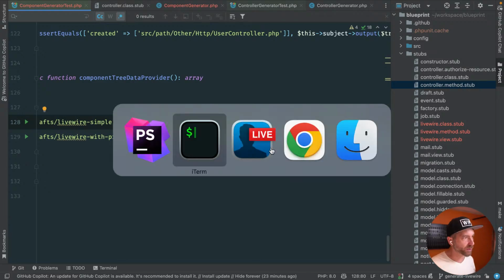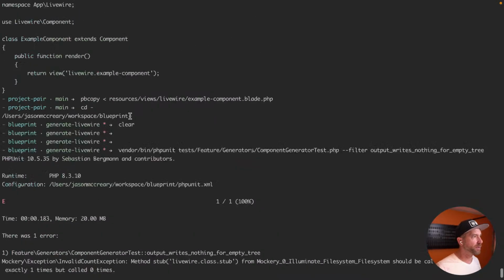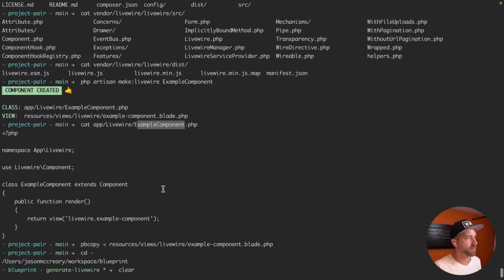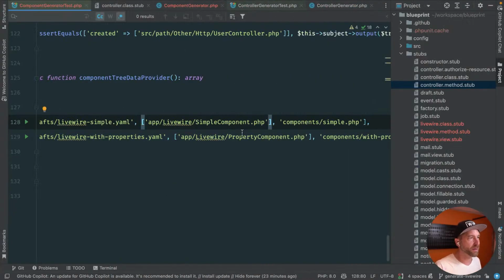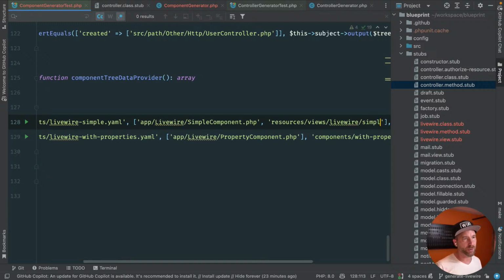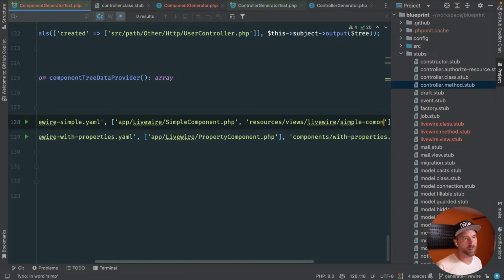What do they do when they generate one? Did they just say like example? Okay, so they just slugify effectively your component name. All right, that's fine. So here we'll say that you make resources, views, Livewire, simple component.